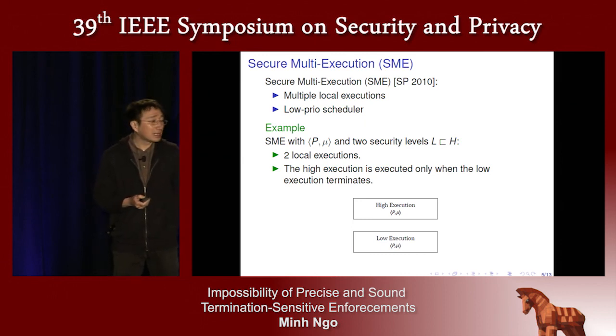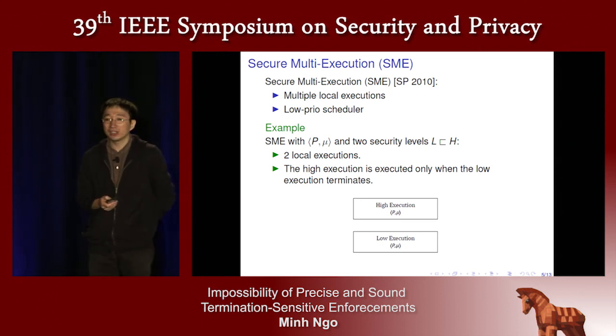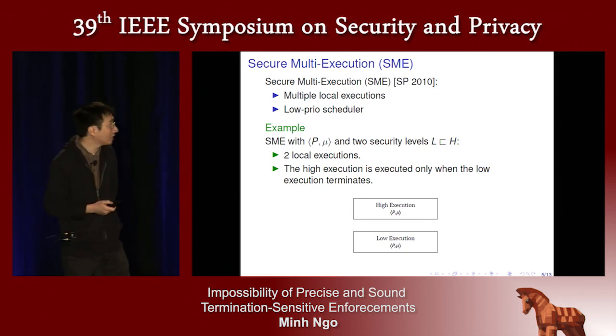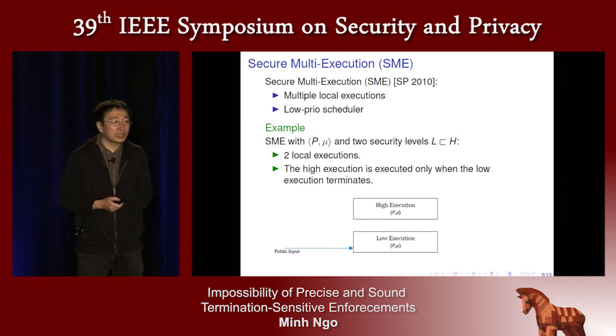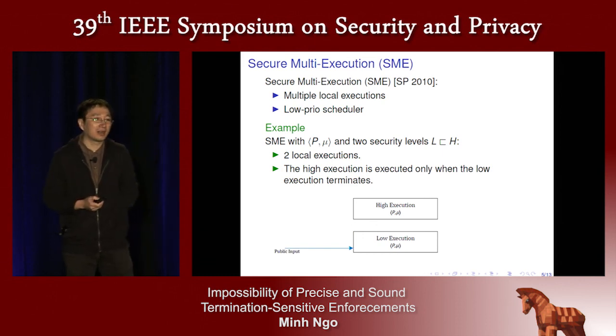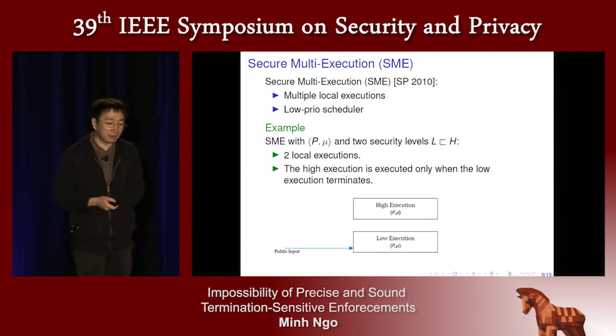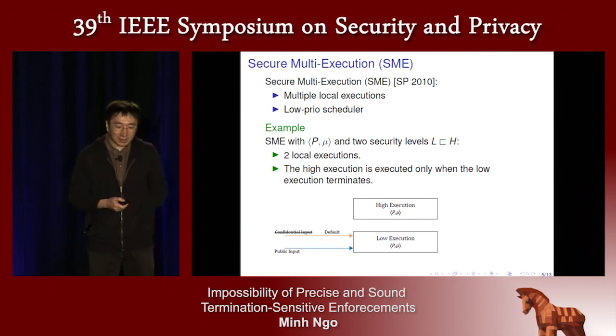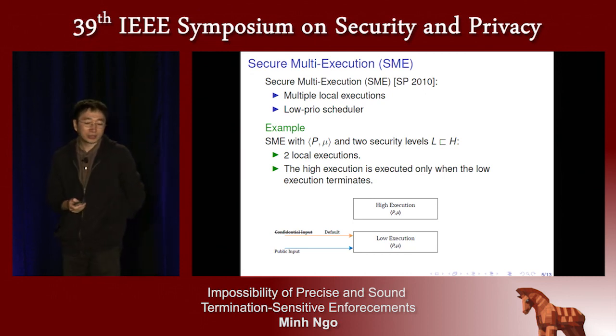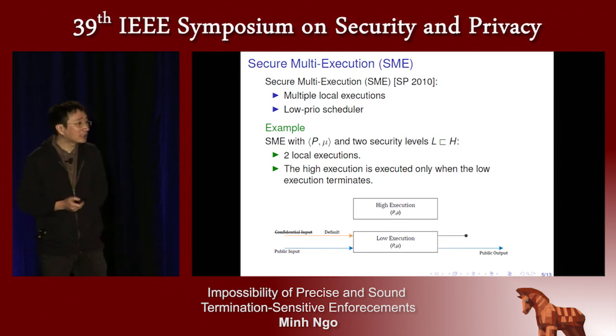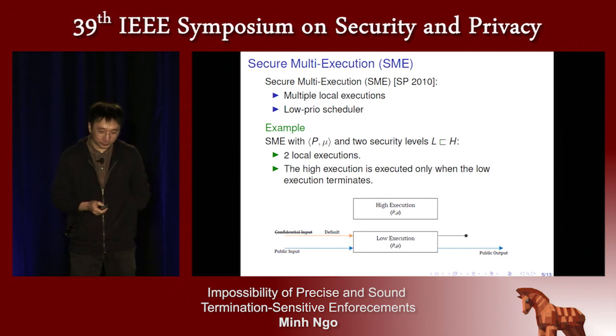And the high execution is executed only when the low execution terminates. For the low execution, when it needs input values from a public input channel, it can consume the input values. When it needs input values from a confidential input channel, it will use default values. The low execution is the only execution that can send output values to a public output channel, and its output values to a confidential output channel are suppressed.